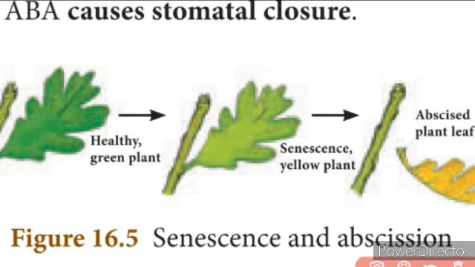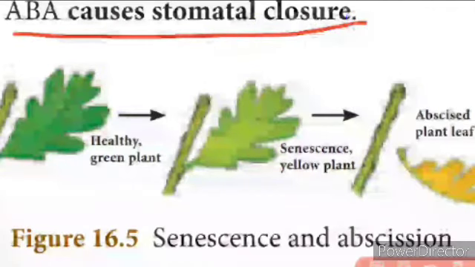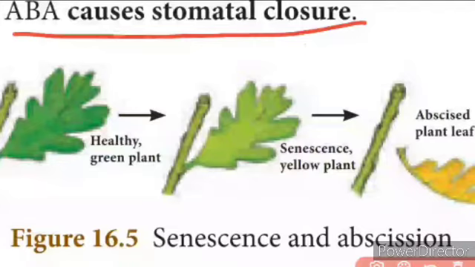Now this is found in the chloroplast of the plant, especially in the green leaves, isn't it? Now if you see the physiological effects of the abscisic acid, this acid especially promotes the abscission, that is separation, that is the falling of the leaf, flower, fruit from the branches, you would have seen, isn't it? So this is due to the presence of the abscisic acid, and especially during drought and water stress, if there is a dryness condition, it closes the stomata, so it causes the stomatal closure, right? Because a lot of water will be evaporated through transpiration, isn't it? So this causes the stomatal closure.